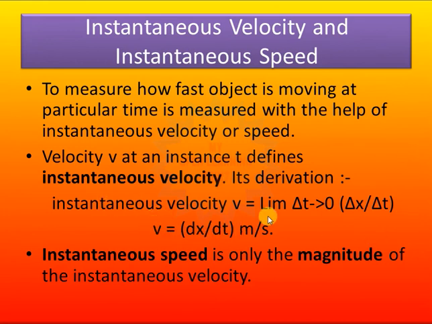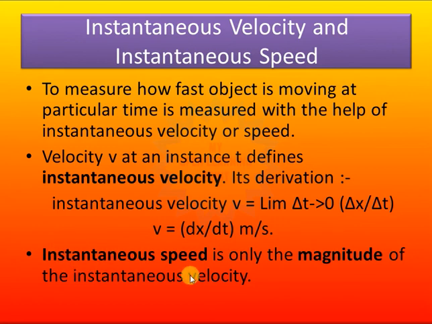Basically this is a differentiation. So v is equal to dx divided by dt. We can differentiate the position, or we can say displacement, with respect to time, and then we will get the instantaneous velocity.